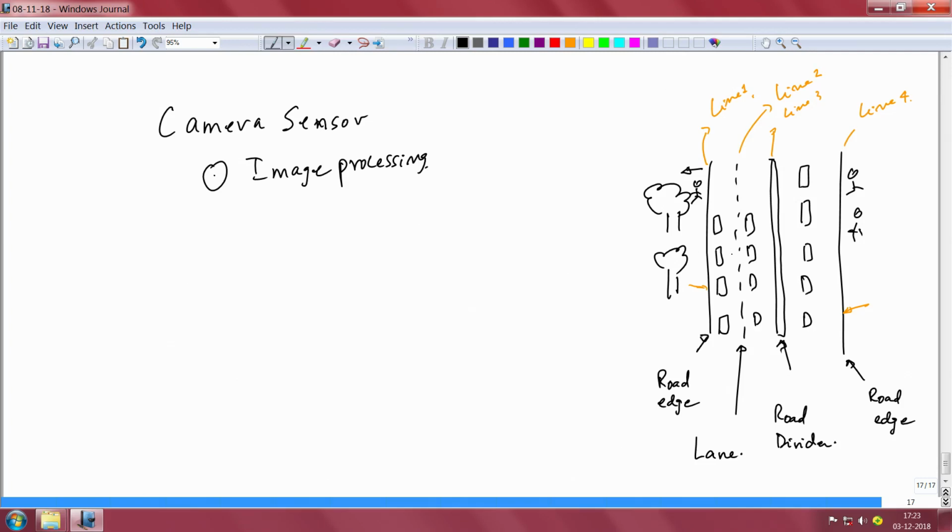So, if you put a camera sensor here, let us say you put a camera sensor here, and assuming that it has a good field of view, I will put it somewhere here so that you get a feel. Okay. You get a good field of view.